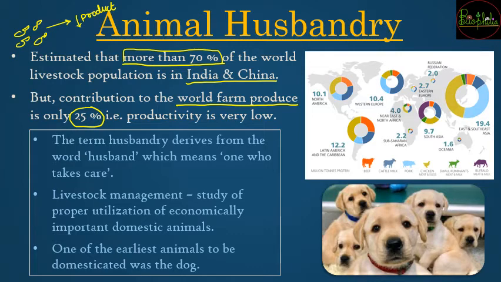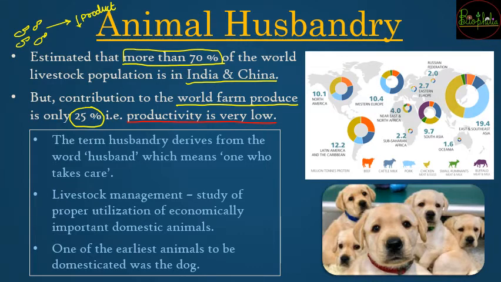So with these numbers you understand कि ज़्यादा से ज़्यादा population है but that population is not contributing for the productivity. So with that you can understand a very important term: productivity is low. अगर productivity low है, now it's our responsibility to strategize so that we can increase the productivity regarding animal husbandry.